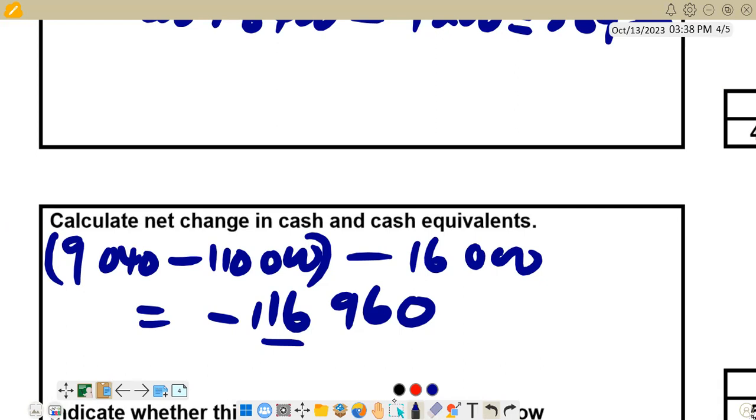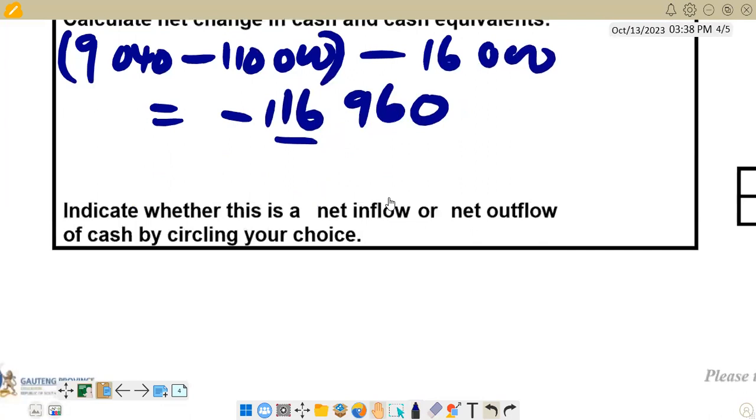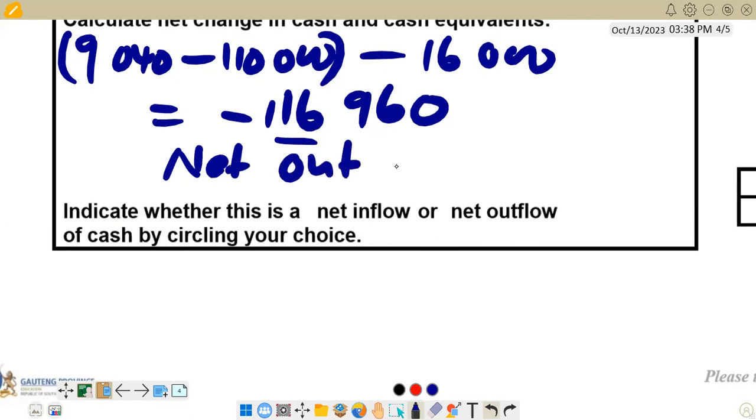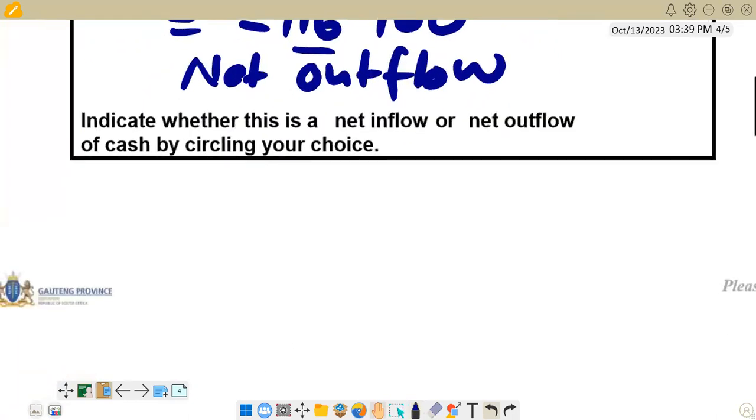Then we check the next item. The question is now saying also indicate whether this is a net inflow or net outflow. We are seeing it's a negative, so it's a net outflow. If it's a positive, it becomes a net inflow. So that's what we have there. Then we check what we have next. We go to the next page.